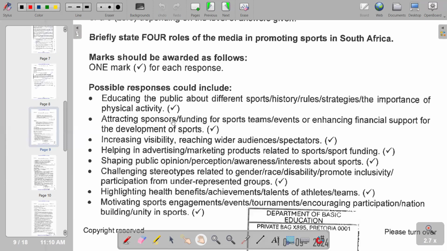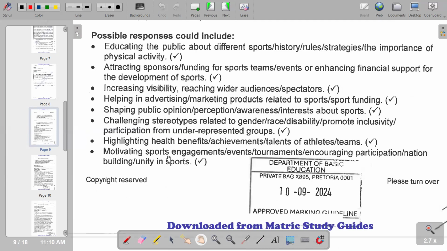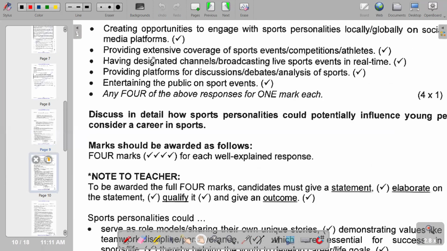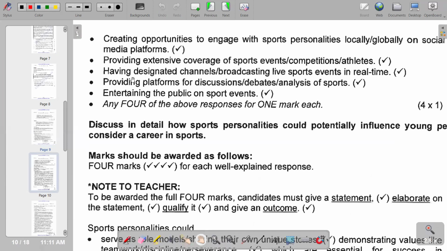Attracting sponsors or funding of sports teams or events, or enhancing financial support for the development of sports. The next one is increasing visibility, reaching wider audiences or spectators. So basically, these are some of the points that we can include that are correct. And we've got a continuation of those points that are correct.